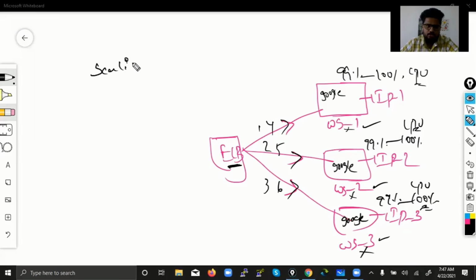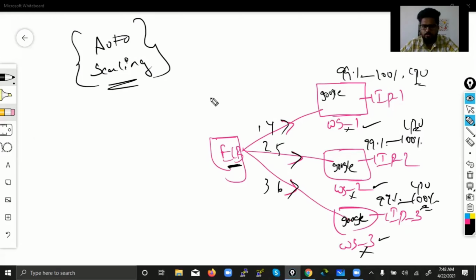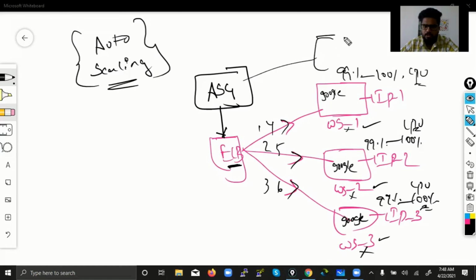scaling. So then comes into the picture something called auto scaling. So we have to bring something new called auto scaling, and that we have to attach to this load balancer. What this auto scaling will do is launch extra servers and get them attached to the load balancer.